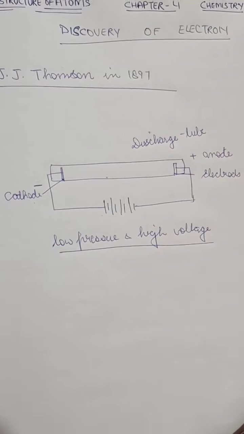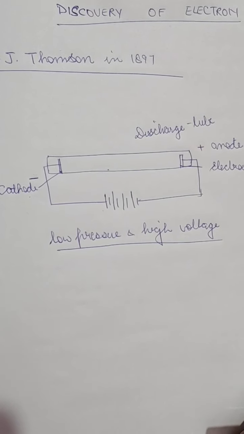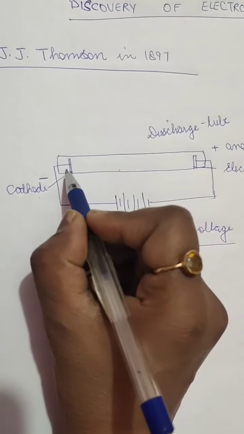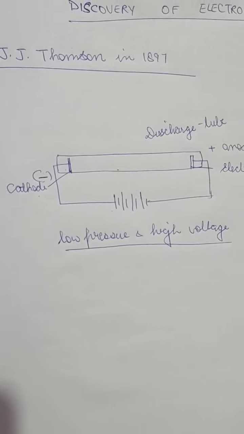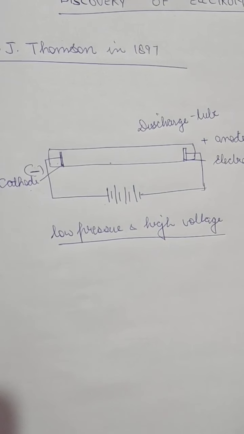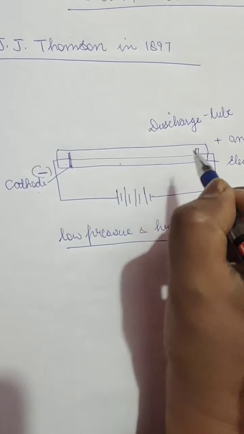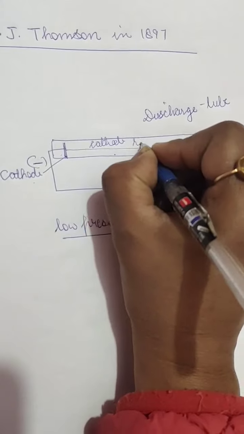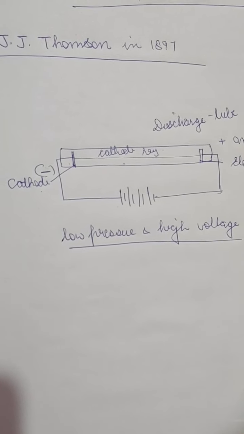Okay, so when the current was passed, what did he see? He saw that minute particles were given out by the cathode, which is the negative electrode. These streams of particles were called cathode rays. So he saw that a stream of light was passing through, which was called cathode ray. Okay, so why were they called cathode rays?